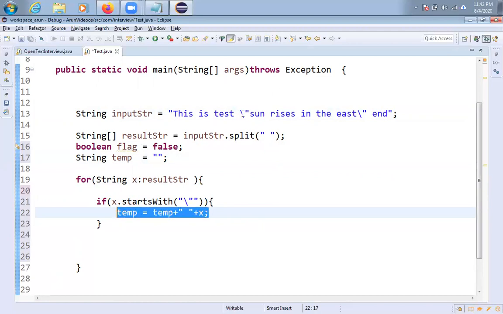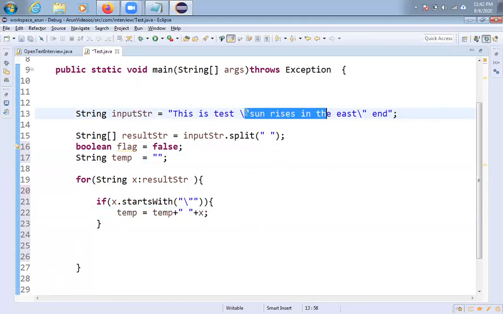So once you enter into this, what I need to do is add the remaining words into the remaining strings.